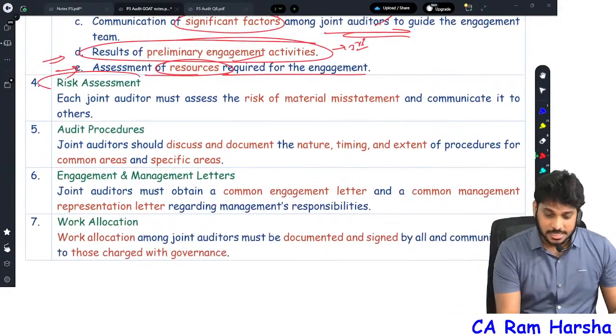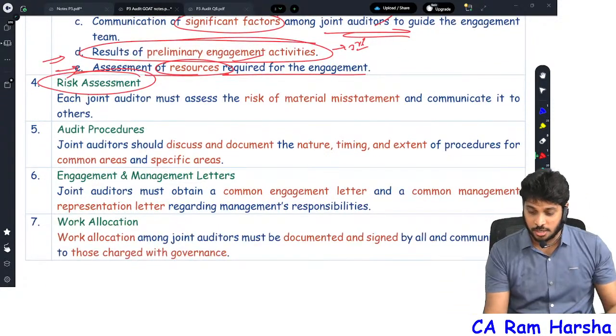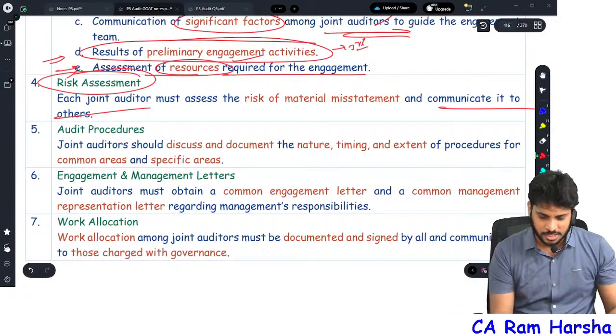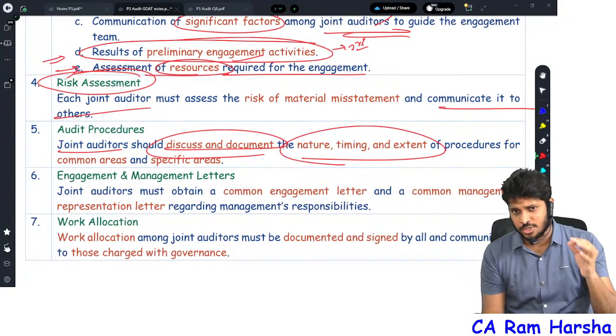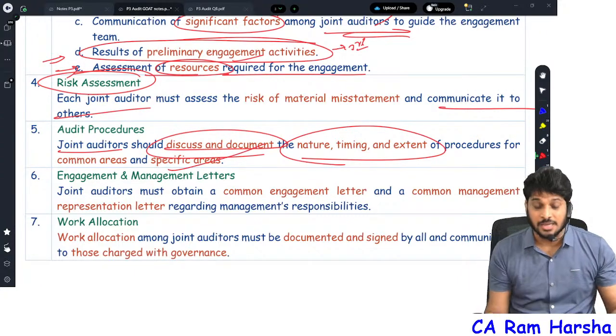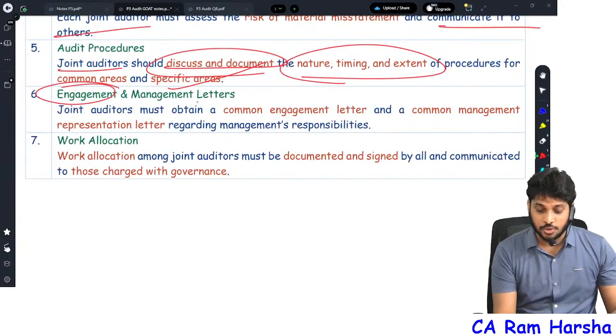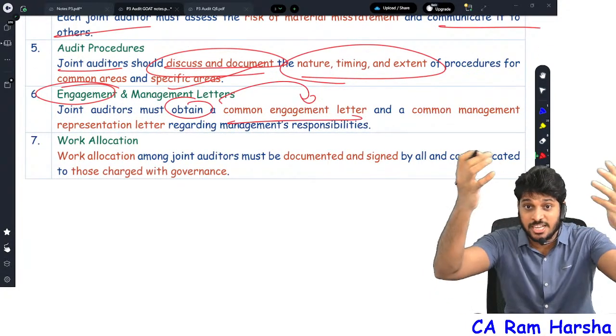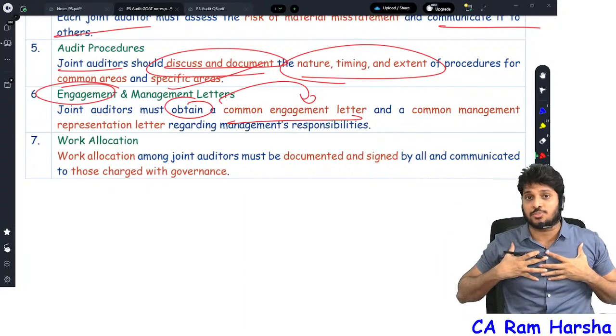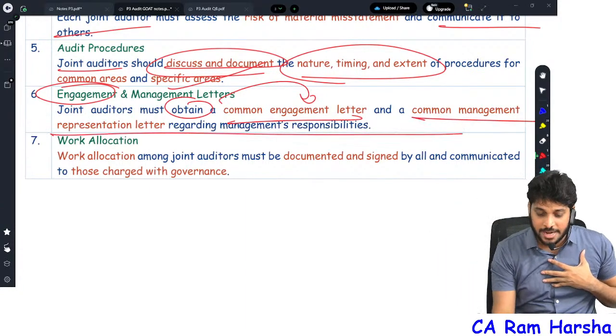Further, risk assessment must be done by each joint auditor and communicated to other joint auditors. Joint auditors finally should document planning, audit procedures, nature, timing, extent, and perform it. And finally, joint auditors should obtain a common engagement letter. Nothing but we will give a common engagement letter. Management has to sign it and give you a common engagement letter back. Okay, and common management representation letter.